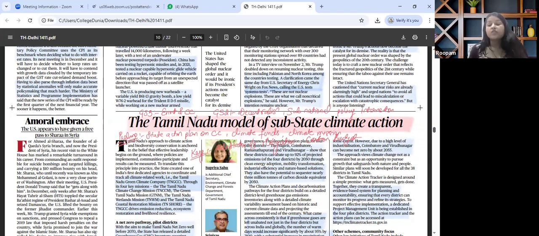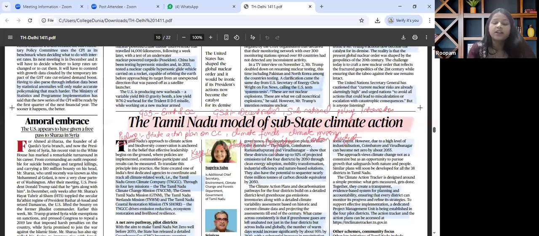For mains perspective, we can analyze this particular article in a manner how subnational governments can operationalize climate resilience, Tamil Nadu's institutional innovations in a form of advisory councils and green budgeting, challenges with regard to financing, capacity gaps, localized vulnerabilities, and also the replicability by other states that can be done in similar manner, and India's NDC targets that we have to revise.